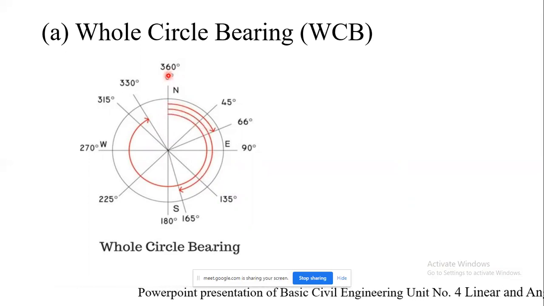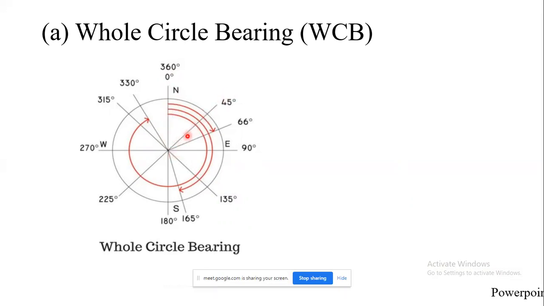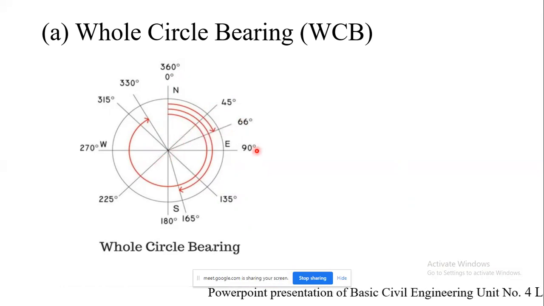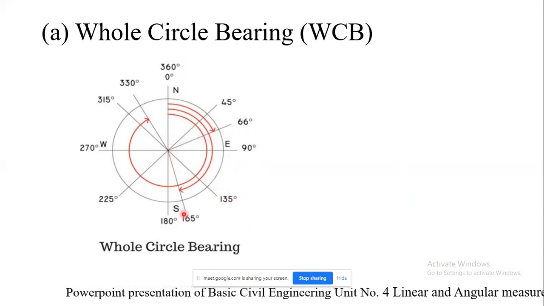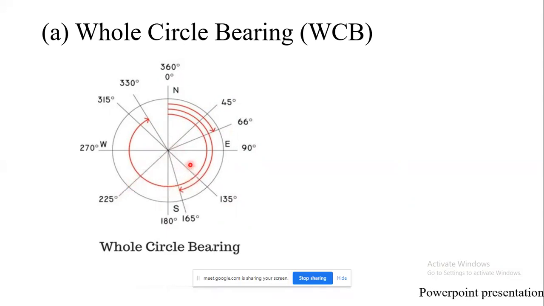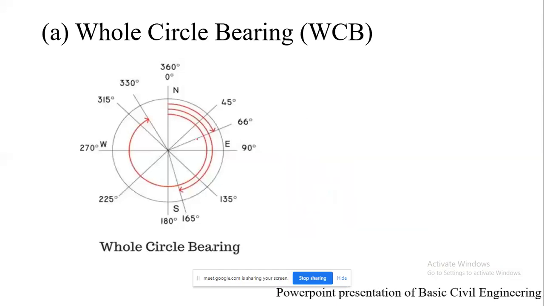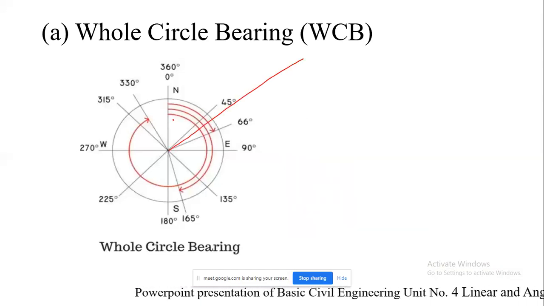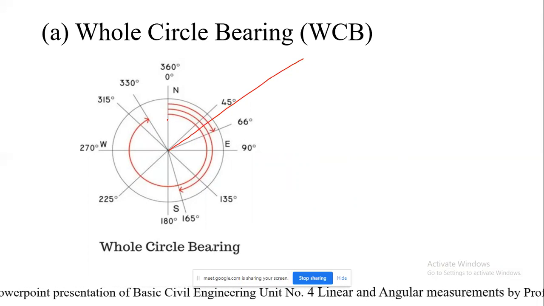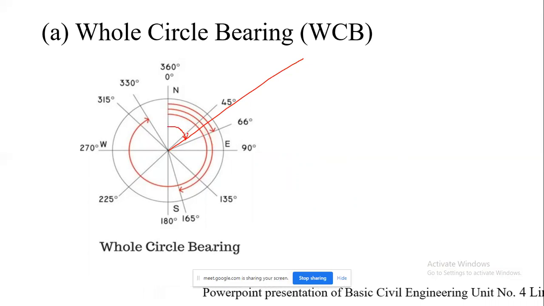So starting from 0 degree, whatever is the angle, this is my survey line, the angle is 45 degree. Suppose here it is, then it is 66, here it is 90 degree, 135 degree, 165, 180, 225. So it does not have any kind of restriction to the quadrant. Suppose my line is going to the right here, whatever the angle, it will lie between 0 to 90 only. Here I am going to measure it directly.